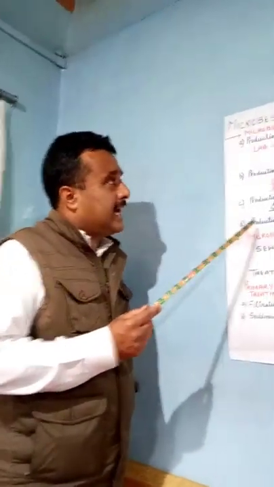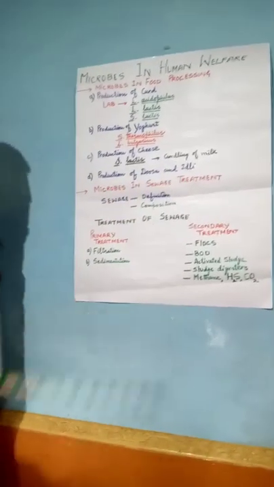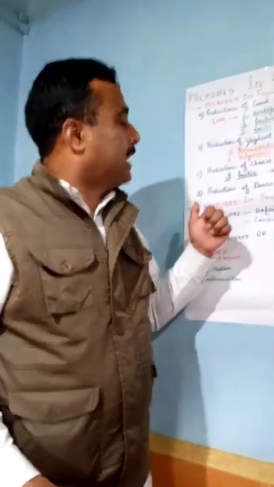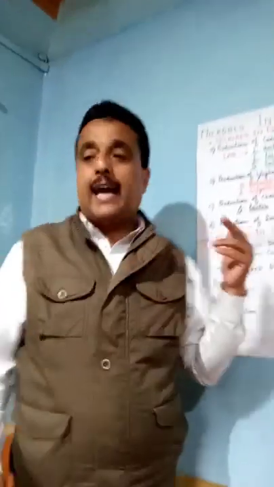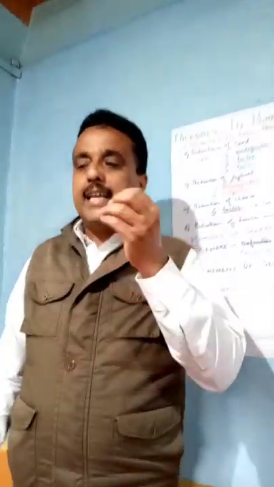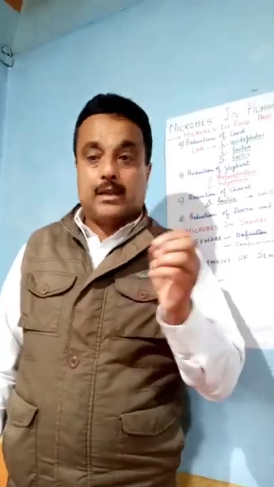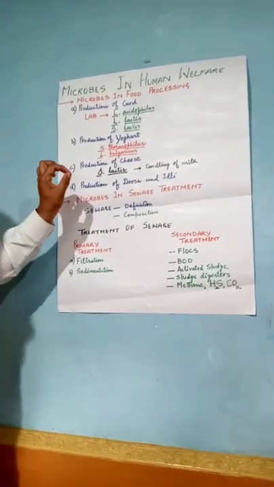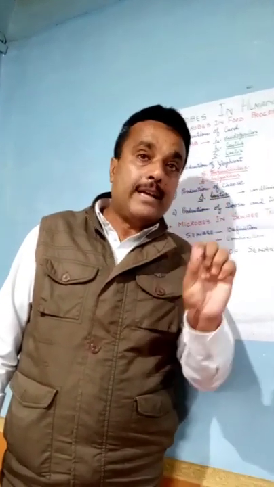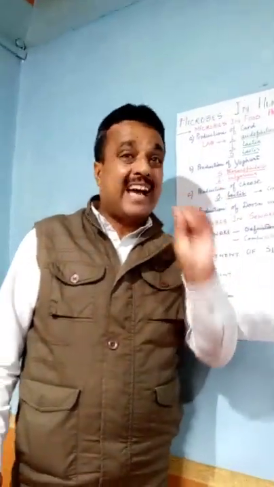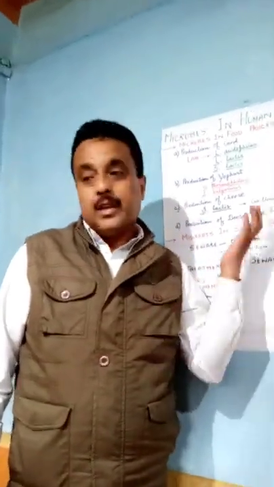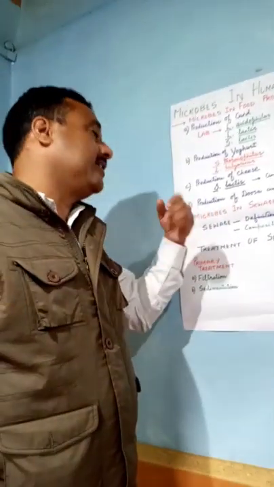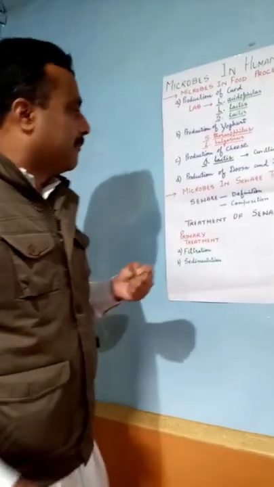One more food product is the production of dosa and idli. This is one more product, a food processed at home. Dosa and idli are produced by the anaerobic bacterial fermentation of rice, during which carbon dioxide is evolved, and that carbon dioxide is used in the puffing up of the raw material.